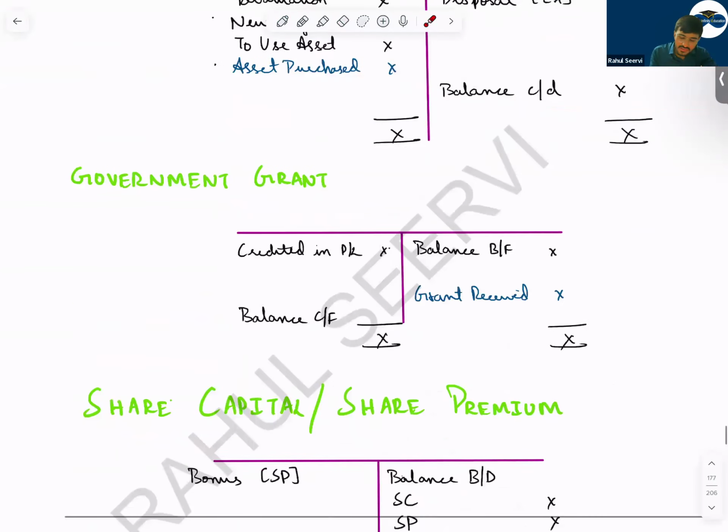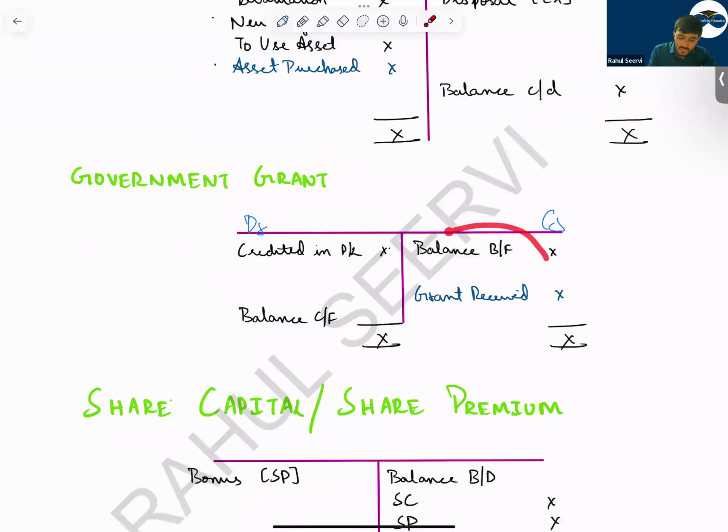Then government grant. Can I say government grant is recorded in the P&L as a liability? So it will have a credit balance. Balance brought forward, carry forward. And during the year, when you credit it, can I say we reduce the government grant? And whatever is the difference on the credit side will be the grant received. Where will you take this grant received? To investing category, investing activity. Let me say activity, because category we use in IFRS 18.